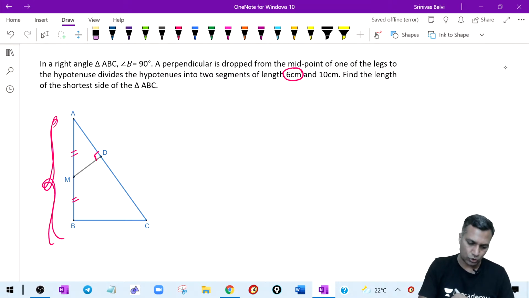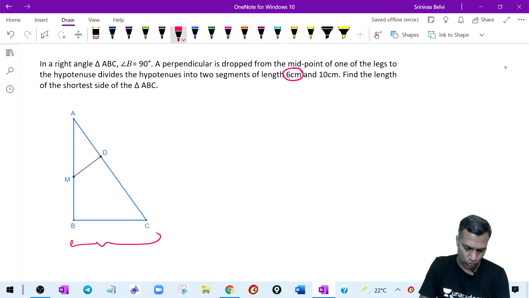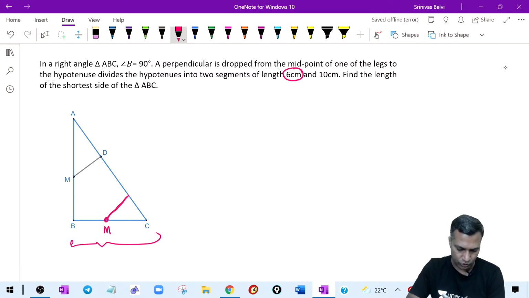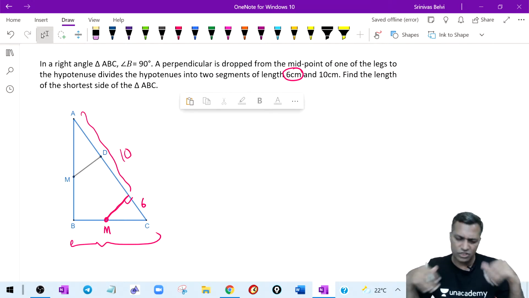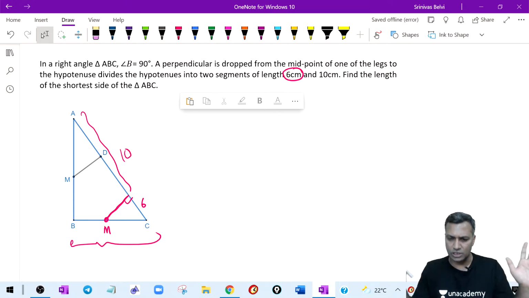Or you may say, no sir, I will not draw on this, I will take a midpoint on this and draw. No problem. Drop a midpoint. Call this point M. From here you drop a perpendicular. Then you call this side 6 and this entire length 10. So from where to do it, the choice is purely yours. There is absolutely no problem. Whichever side you want, you can do that. Your answer remains the same.